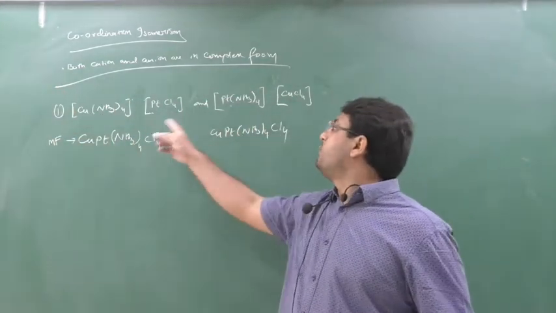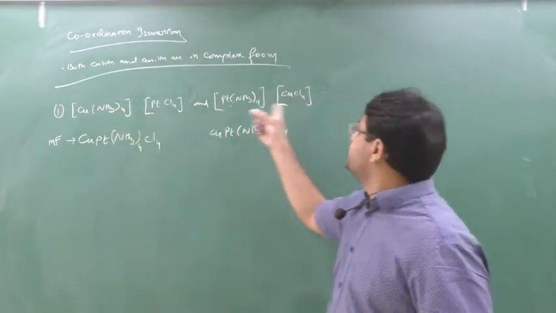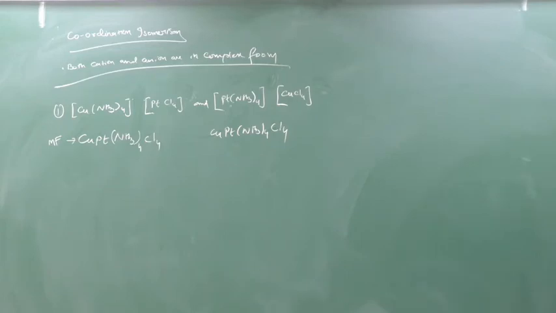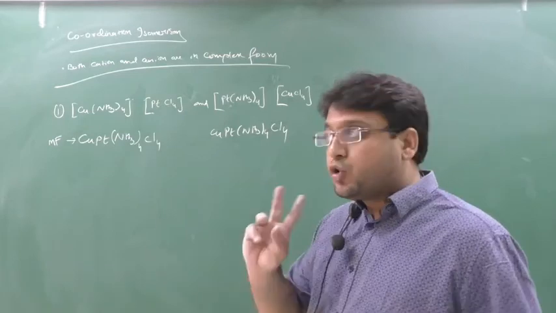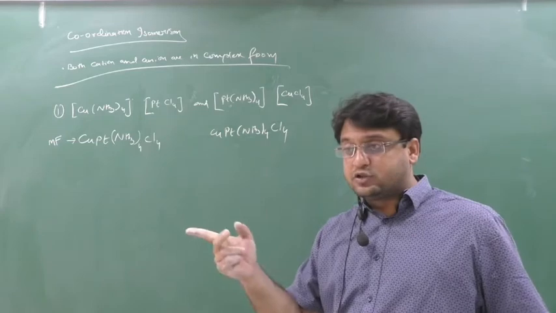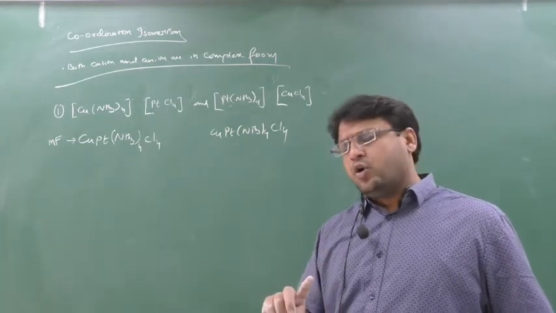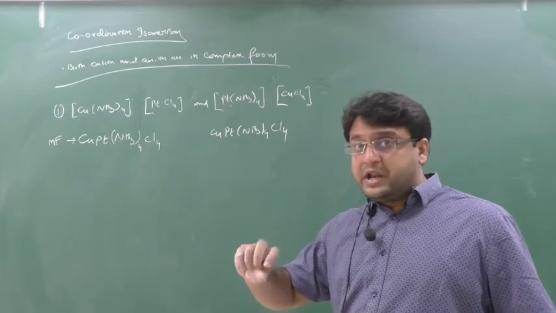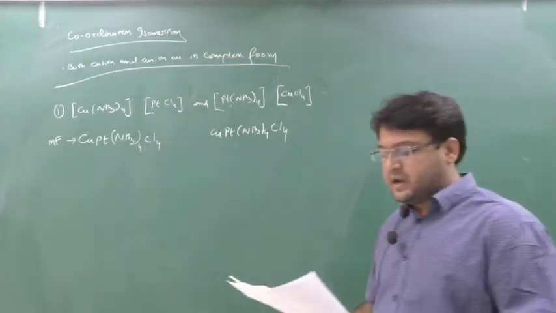Then you see the same molecular formula, and then you see the places of the central metal atom. It is changing. Coordinate isomers and linkage isomers, both are the same. Either you say linkage isomers or coordinate isomers: coordination isomerism.